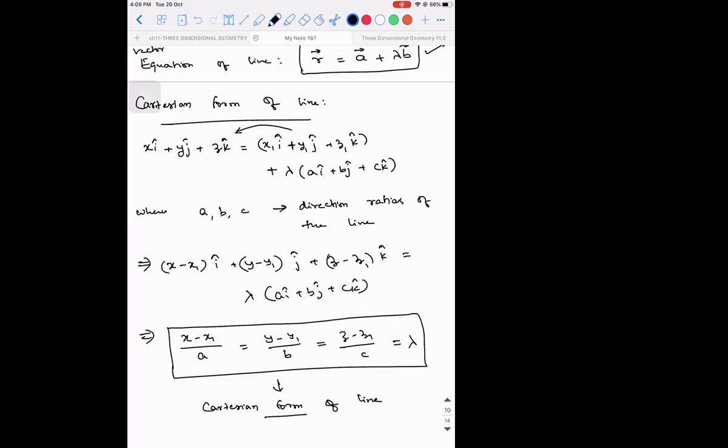So this is called the Cartesian form of line.